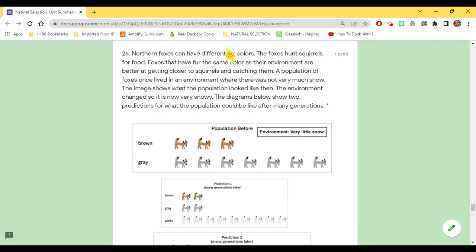Northern foxes can have different fur colors. The foxes hunt squirrels for food. Foxes that have fur the same color as their environment are better at getting closer to squirrels and catching them.